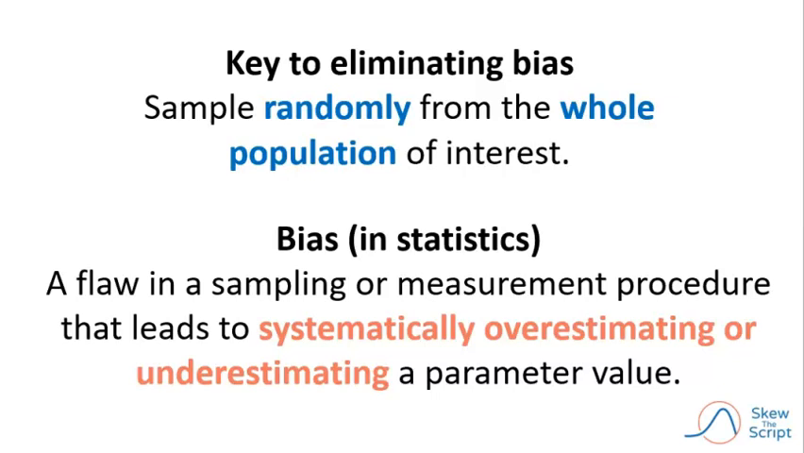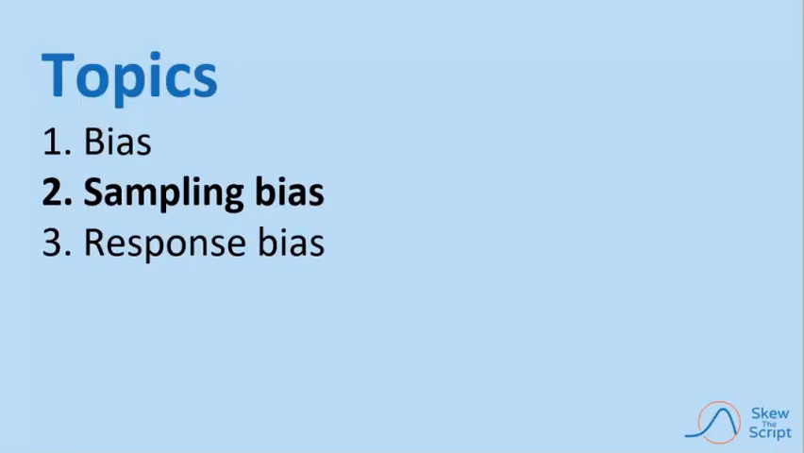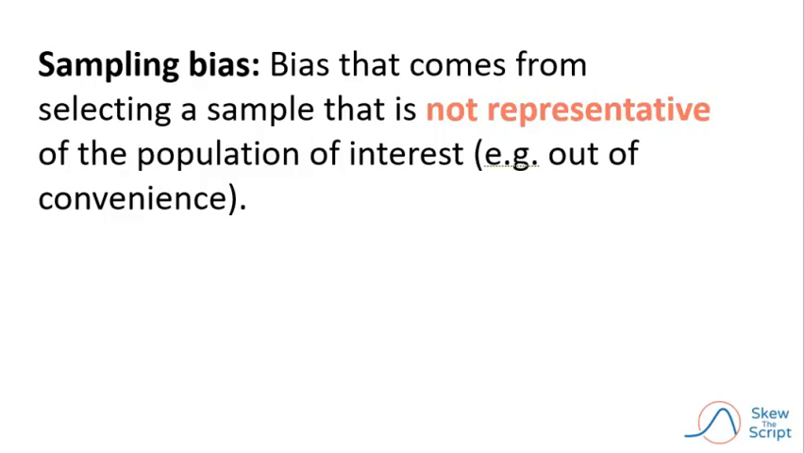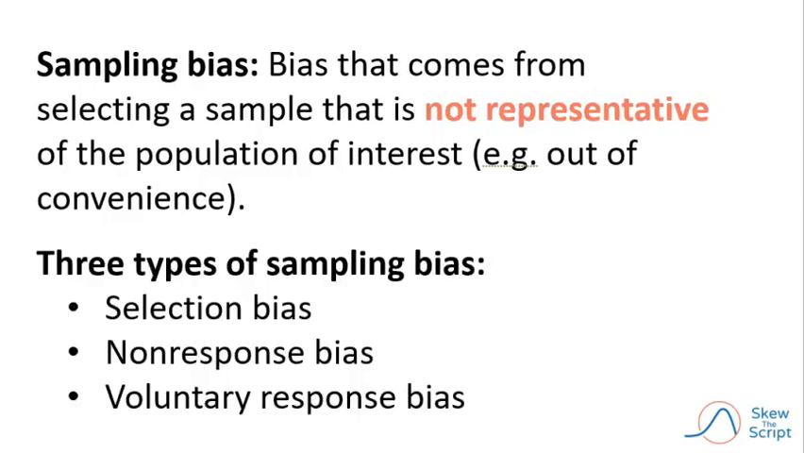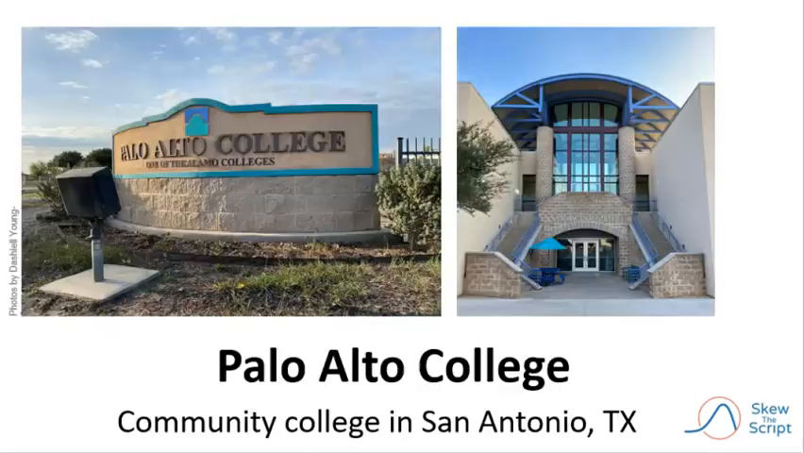To dive a bit more into what bias is and how to avoid it, we are going to describe several types of statistical bias, starting with sampling bias. Sampling bias is bias that comes from selecting a sample that is not representative of the population of interest. It might happen out of convenience, or to keep costs down, or for any number of reasons. We'll look at 3 types of sampling bias as we go through this course. The first is selection bias.